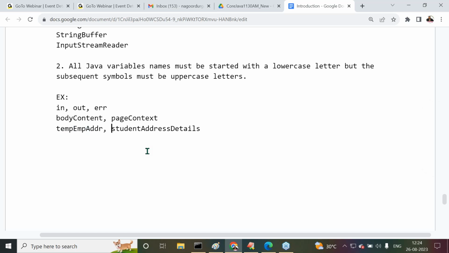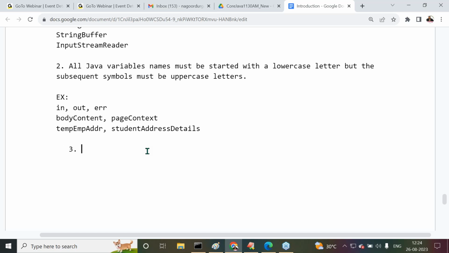Uppercase letter. All right, sir. Now this is about variables, rules and regulations. Started with lowercase letter, but every subsequent symbol must be started with what there? It must be uppercase letters.